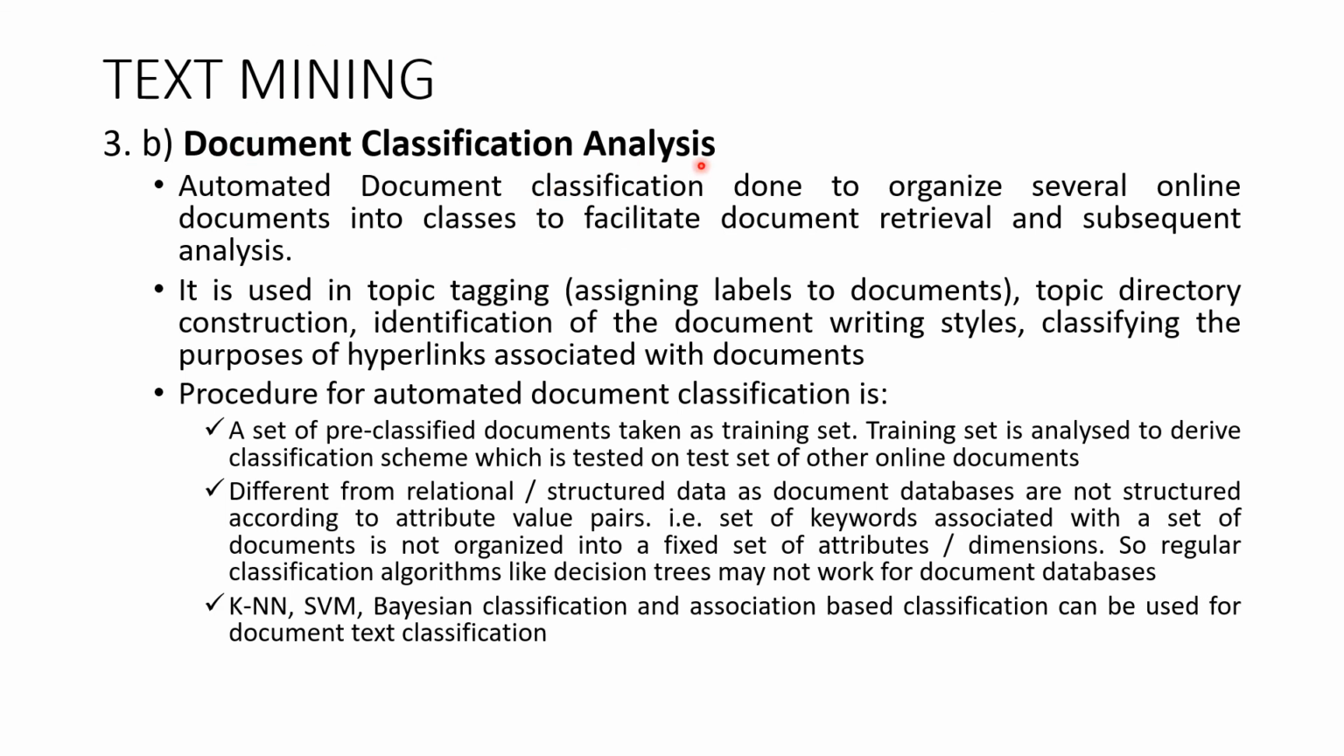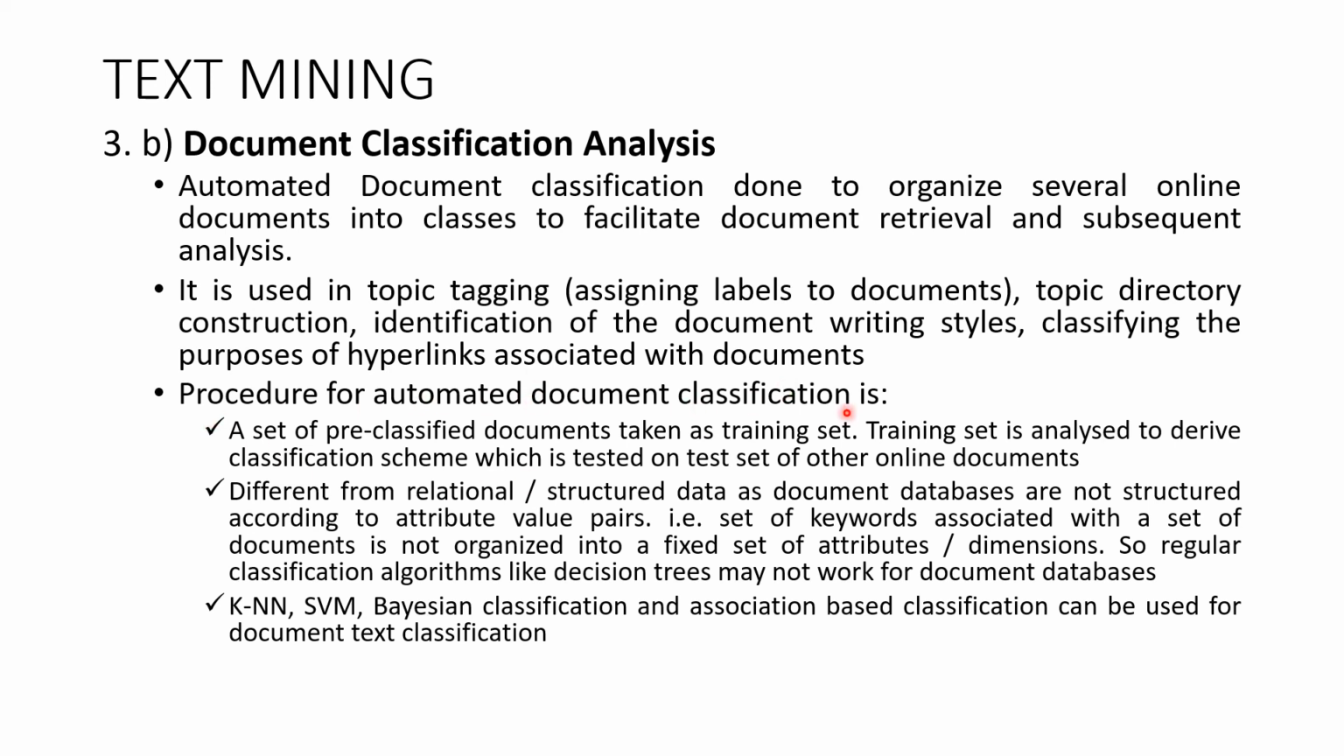Next is document classification analysis. Automated document classification is done to organize several online documents into classes to facilitate document retrieval and subsequent analysis. So this is a simple thing where a lot of documents will be given, correct? And the mining algorithm has to classify the documents based on pre-existing documents. It is used in topic tagging, like assigning labels to documents, topic directory construction, identification of document writing styles, and classifying the purposes of hyperlinks associated with the documents.